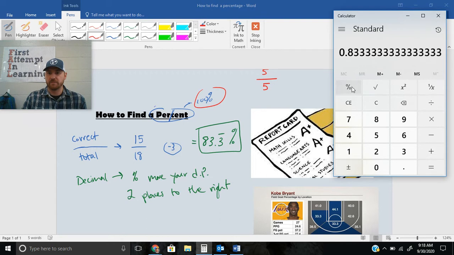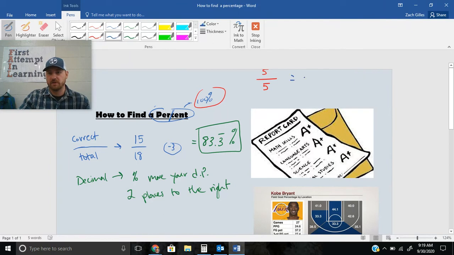If I were to take 5 and divide it by 5, anything divided by itself, hopefully you know is 1, right? But remember, to make my decimal into a percent, I need to move it 2 spots to the right. So if I had the number 1, that's the same as 1.0. Moving it 2 places to the right, I have to add in the 0, gives me 100%. You got them all correct.